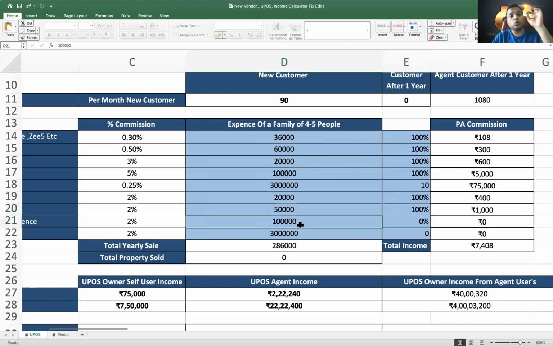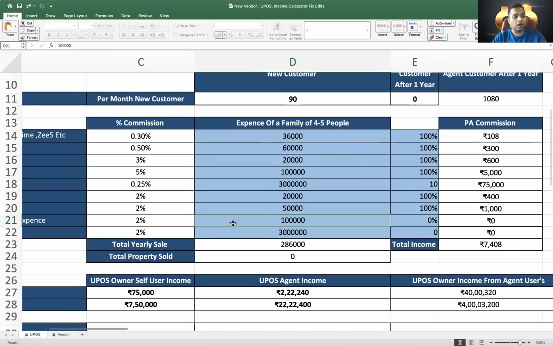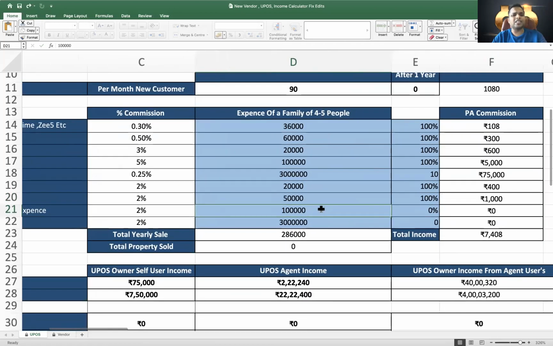This is how you should plan your product catalog, what you are going to pitch to your customers. This is really important for you, right? Then we have taken miscellaneous expenses, like sometimes you buy a mobile phone, sometimes an LED, sometimes a mixer for your kitchen. I have taken it to be 1 lakh rupees per year. And again, it's not a compulsion. You can maybe reduce it to 50,000 also. I have no issue with that.